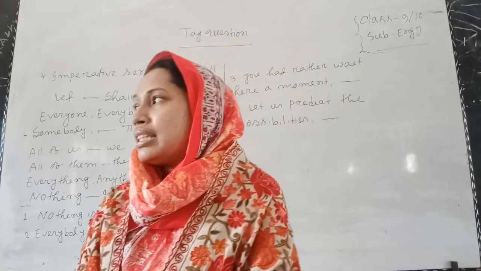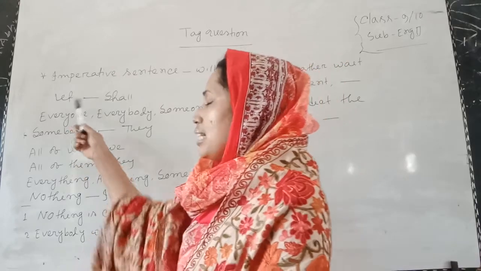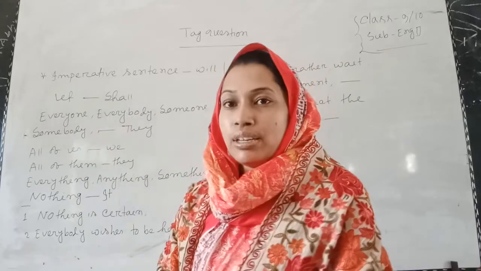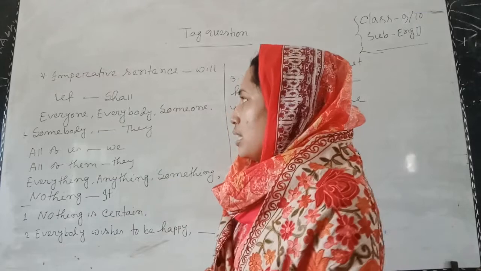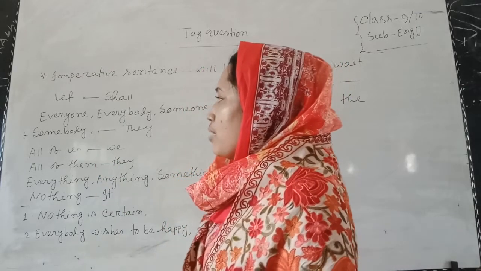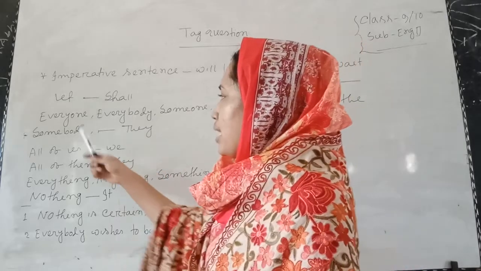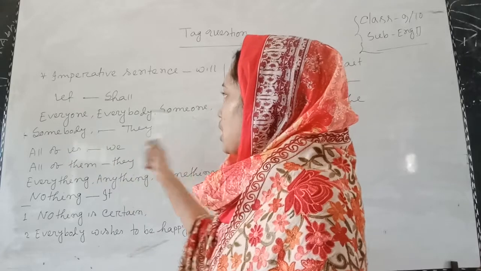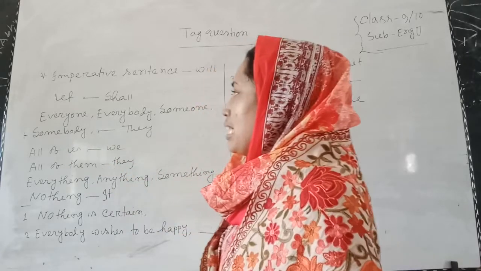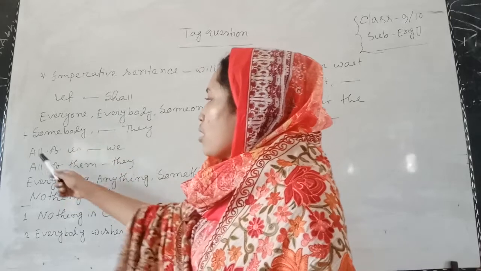So in the tag question, if the statement starts with the word let, in that case shall will be used here. Now come to the next rule. If the statement starts with these words, that means everyone, everybody, someone, somebody, in that case they will be used instead of this word.